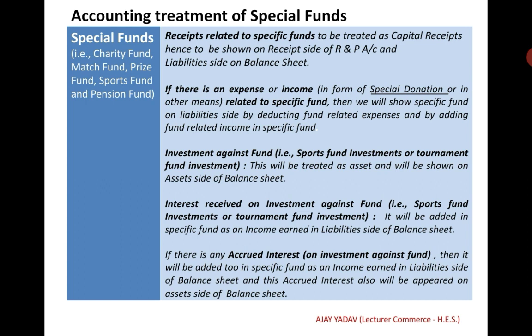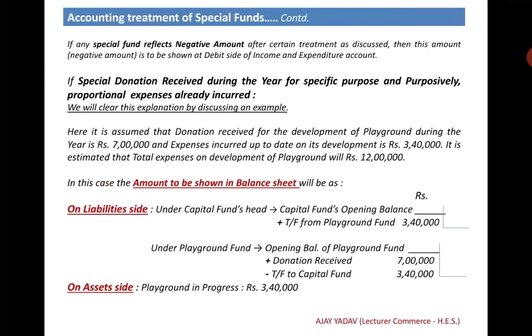If there is any accrued interest on investment against fund, then it will be added to the specific fund as an income and shown on the liability side of the balance sheet, and this accrued interest will also be shown on the asset side of the balance sheet. If any special fund reflects a negative amount after the treatment as discussed, then this amount is to be shown on the debit side of the income and expenditure account.